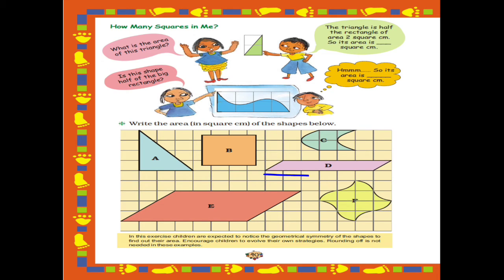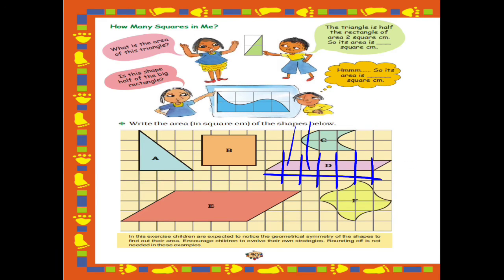Now let's see the figure D, the shape D. In this also we are going to count the complete squares. Okay, let's count 1, 2, 3, 4 and 5. So 5 complete squares, and how many half filled squares? 1 and 2.